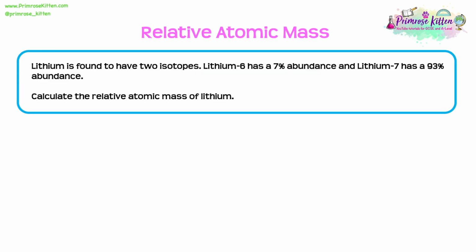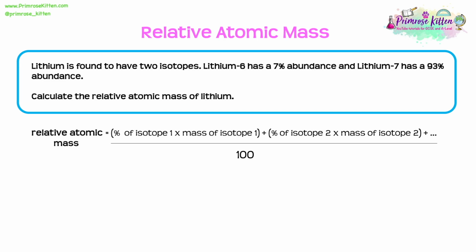So lithium is found to have 2 isotopes. Lithium-6 has a 7% abundance and lithium-7 has a 93% abundance. Here we're asked to calculate the relative atomic mass of lithium. So first things first, let us remind ourselves of the equation. So we know relative atomic mass is equal to the percentage of isotope 1 times the mass of isotope 1 plus the percentage of isotope 2 times the mass of isotope 2. And then we add those together, divide by 100.